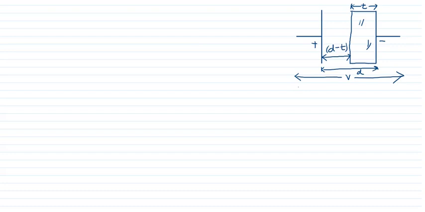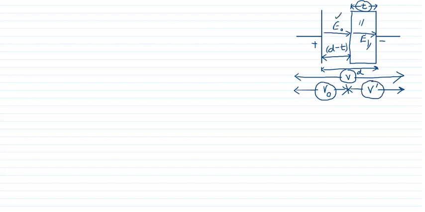It can be supposed to be made up of two potentials, that is, total potential is supposed to be made up of two potentials: one potential where the electric field is E0 and another potential where the electric field is E, because we know that in the portion D minus T the electric field is E0, and in the portion T, this thickness T, the electric field is E. So I can divide this total potential as a sum of two potentials, V0 where the electric field is E0, V dash where the electric field is E.